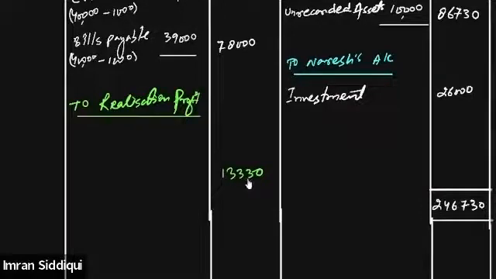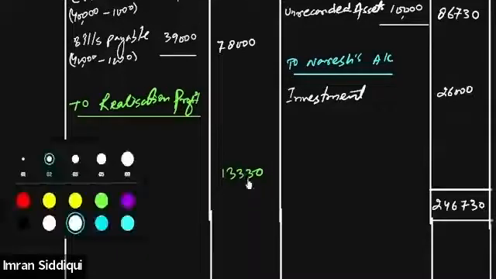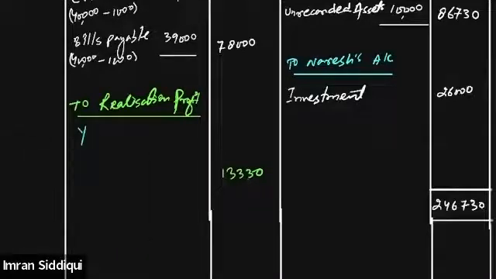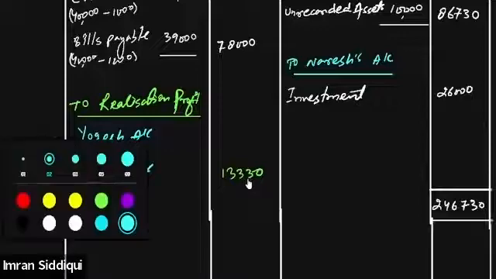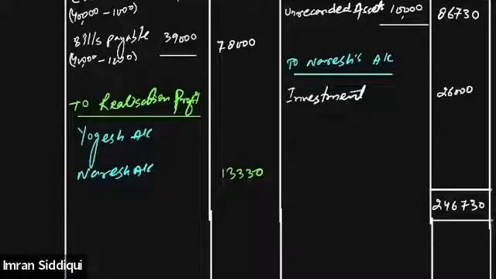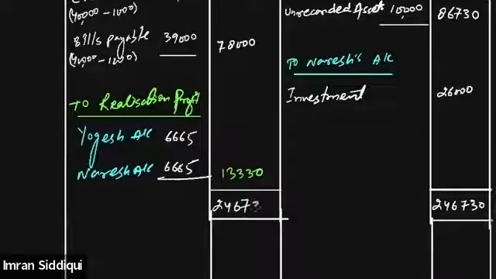We'll transfer this to Yogesh and Naresh account, right? How much will be transferred to both of them? 6665. And now we will close the realization account. 246,730.